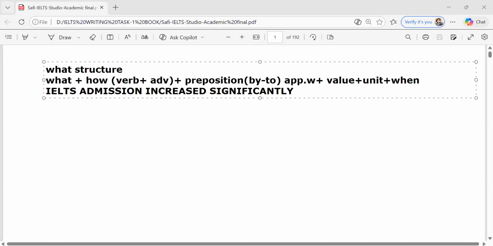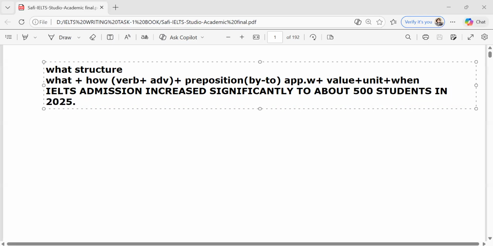Now, if you want to show the difference between two values, we can write by. If you want to show the final value, then we can write to. For example, to 500, to about. Suppose the value is not clear, not fixed, we can write to about 500 students. 500 is the value and the unit is students. And when? For example, in 2025. This is the first structure that I have written here, and I call it the what structure.